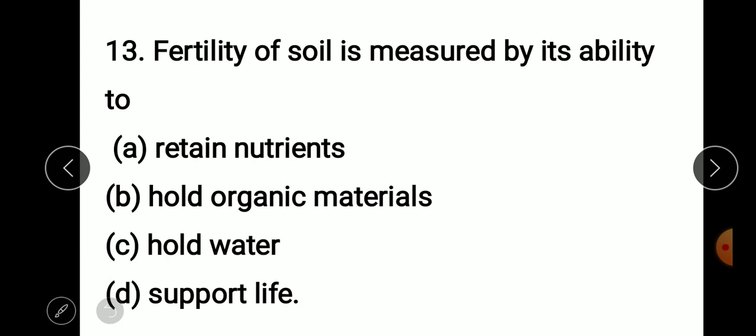Now the next question is, fertility of soil is measured by its ability to. In general talk, if you ask a layman or a farmer in what way they measure it, where plant growth is maximum, a kind of soil that supports maximum plant growth and gives maximum productivity, that soil is called more fertile. Therefore the answer to this question is those soils that support more life are called the fertile soils.